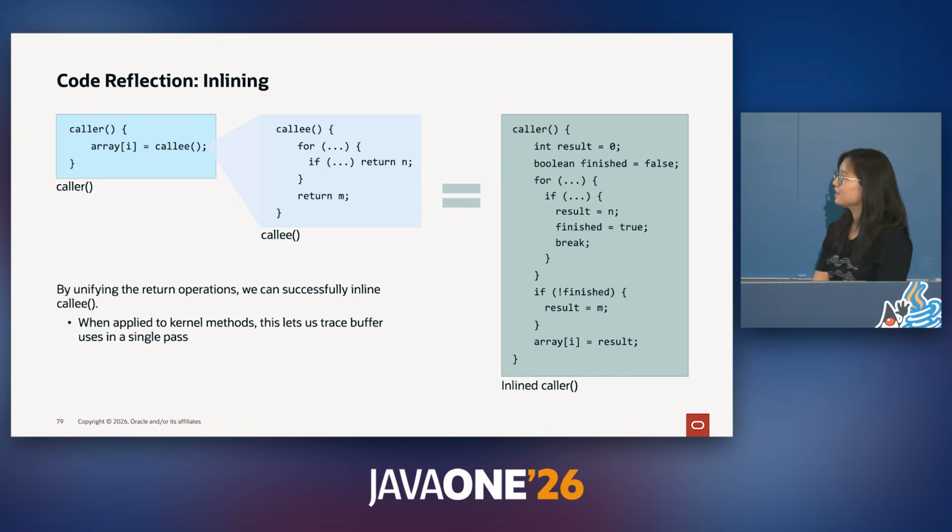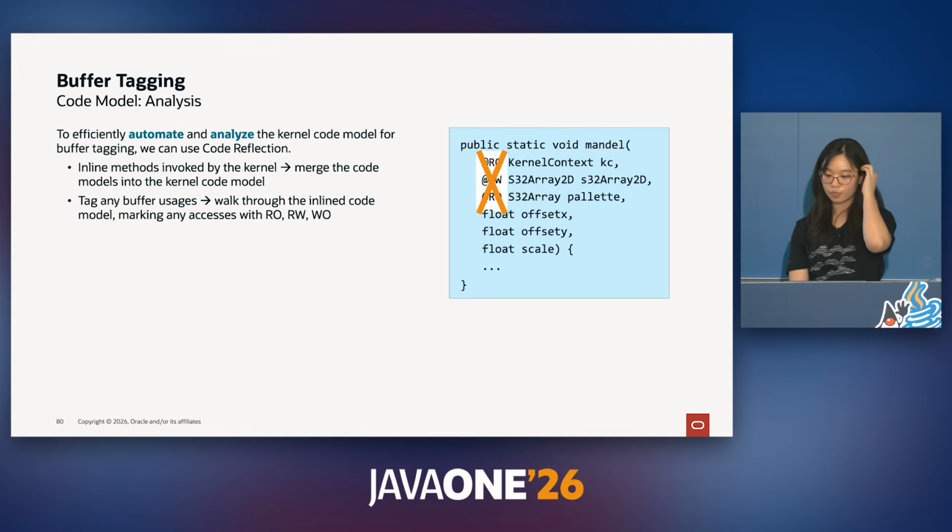So as you can see, by unifying these return operations, we can successfully inline this callee. And when applied to these kernel methods, this lets us trace buffer uses in a single pass. After merging the code model through inlining, we analyzed the code model in order to automate this buffer tagging process. We can walk through the inline code model, tagging any buffer accesses with read-only, write-only, or read-write.